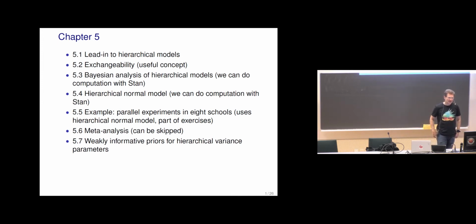So just focus on overall the concept of hierarchical model, exchangeability. It's useful to look at the eight schools example, even if the computation for that is much easier with Stan, but otherwise it discusses these important topics in hierarchical models.